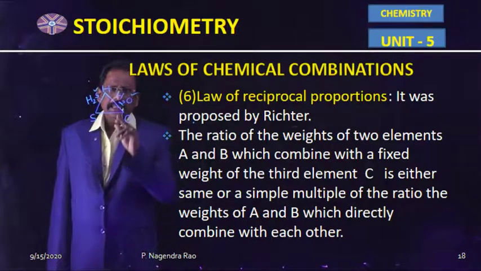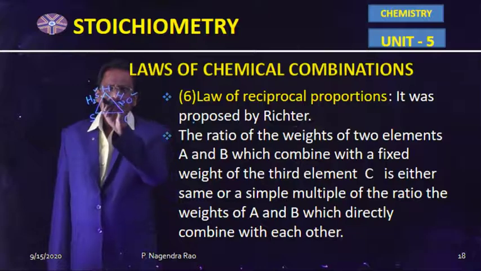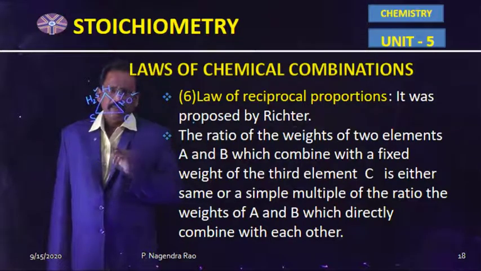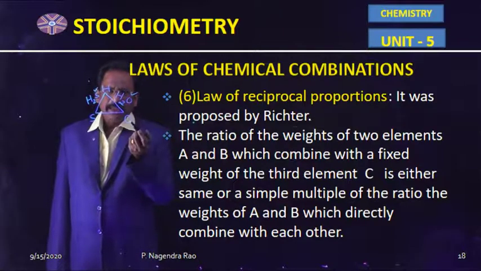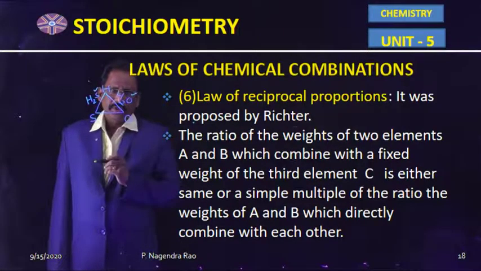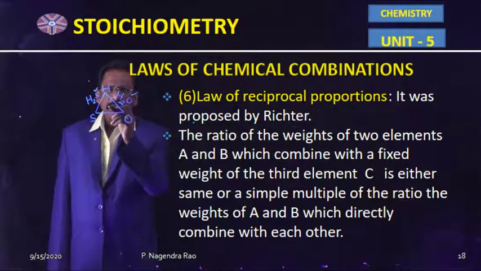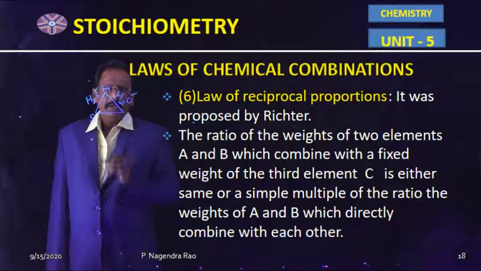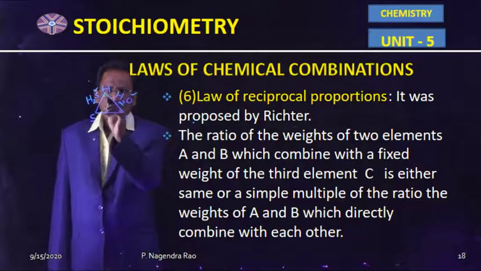So here A and B elements are sulfur and oxygen. And the third element, capital C, is H, because in H2S and H2O the constant weight is hydrogen, and the different elements are sulfur and oxygen.